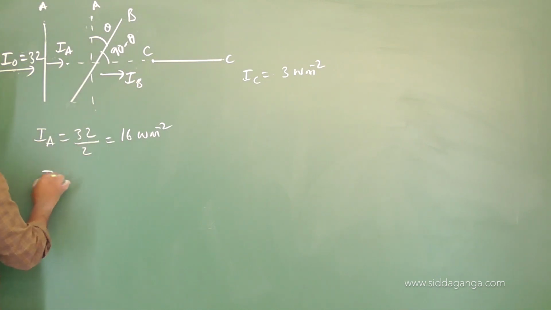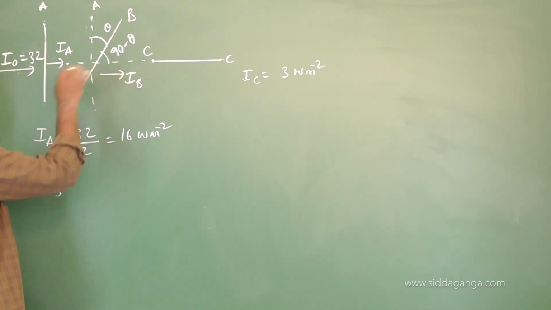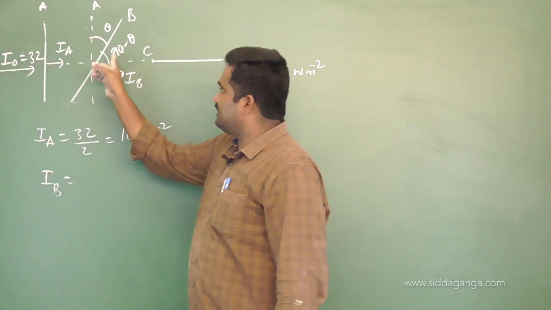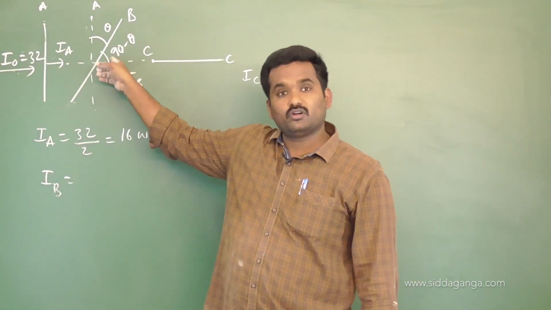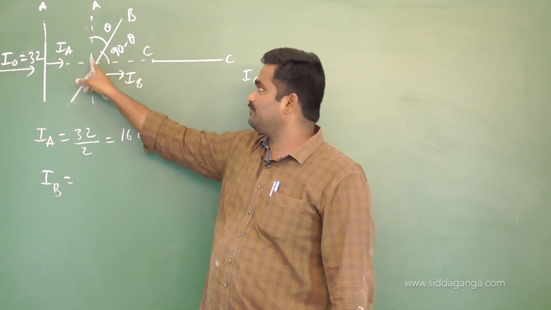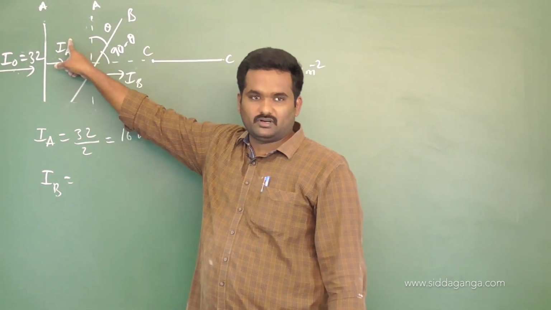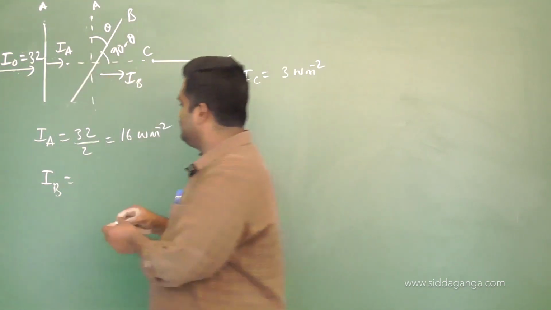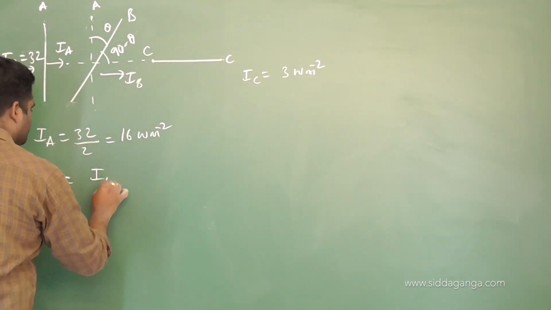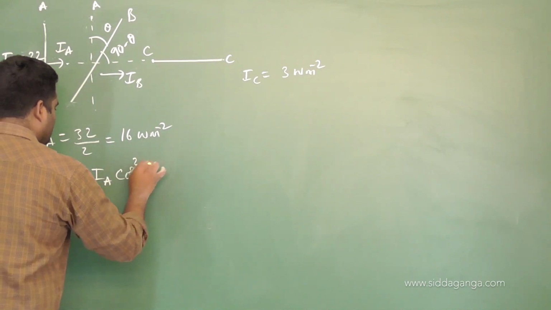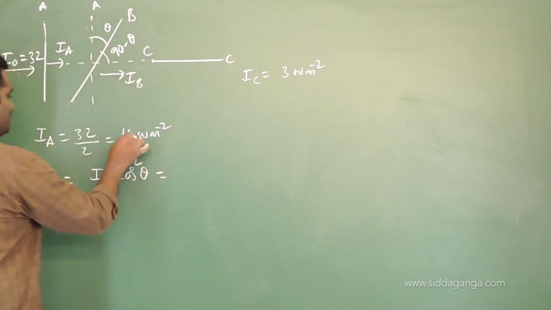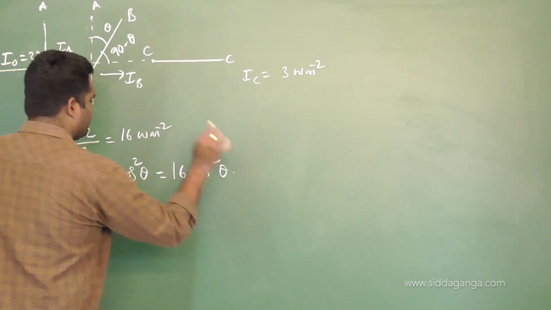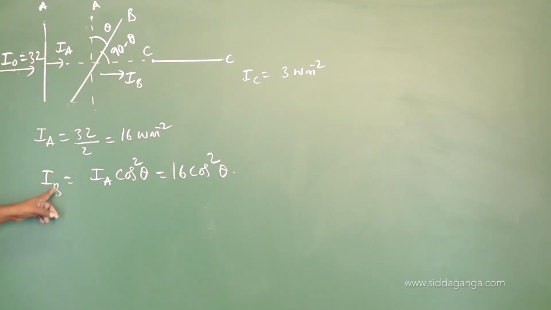Now what is the intensity coming out of the second polarizer, IB? Again it won't become half here. Why? Because the light which is incident on B is already polarized. Keep this point in mind: IA is not unpolarized, it is already polarized by A. When polarized light is incident, IB will be equal to IA into cos square theta. IA is 16, so I am going to write it as 16 cos square theta. Okay, this is the value of IB.